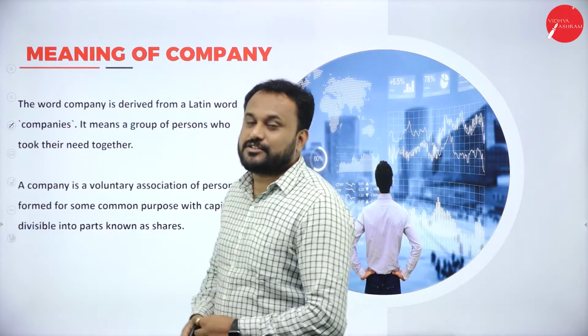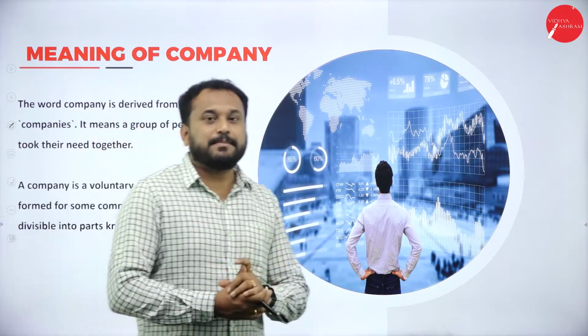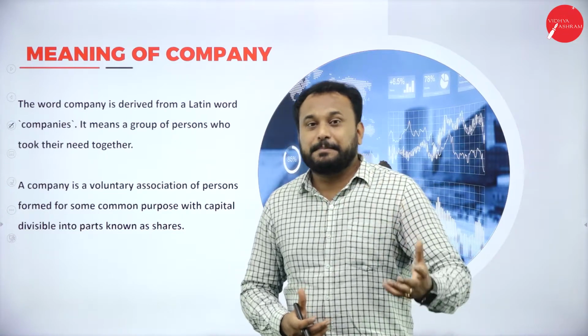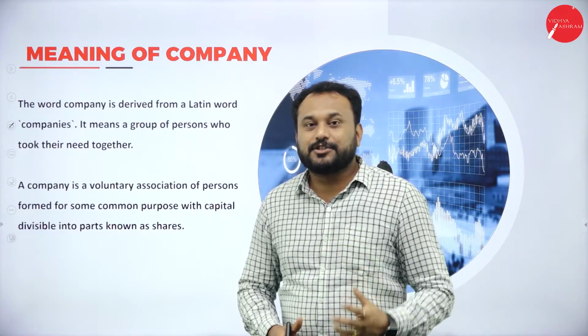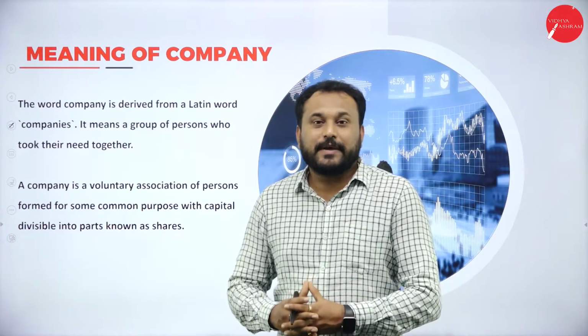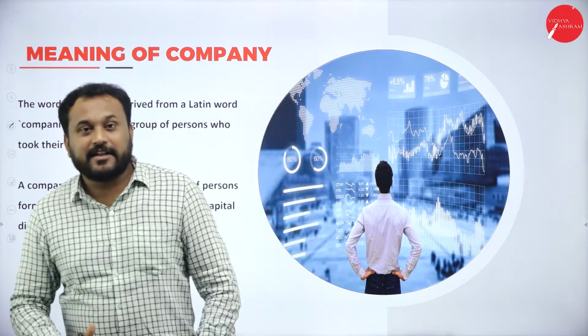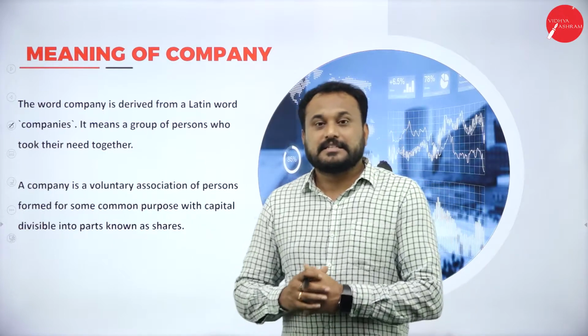And one more feature is perpetual succession. When I say perpetual succession, please remember that company is not a real person. It is an artificial person. So death is also not normal. So it is always what? Members can die, but company will remain until liquidation and closure of the company happens.